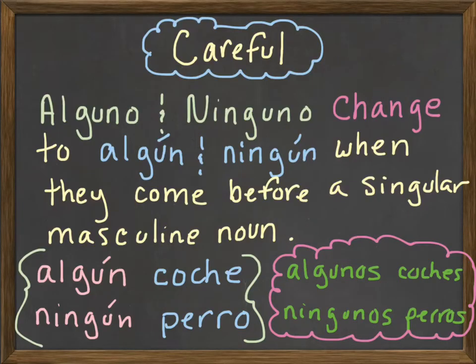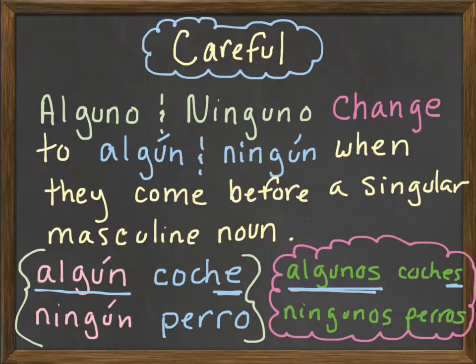All right, so careful. Alguno and ninguno change to algún and ningún when they come before a singular masculine noun. Okay, so let me show you a couple of examples. Algún coche means any car. But if I was going to say some cars or any cars, if it was plural, then it would be algunos coches. Because coche is masculine and singular, alguno loses that O and it just is algún by itself. But the plural form would be algunos coches.